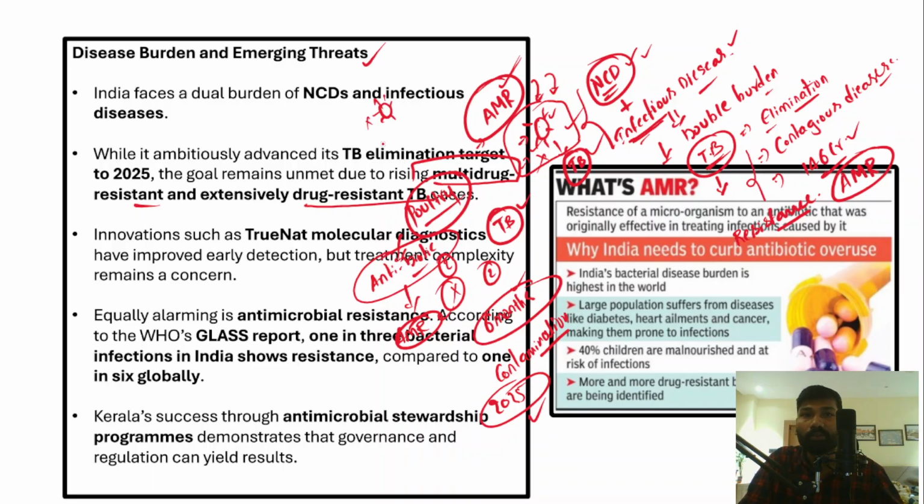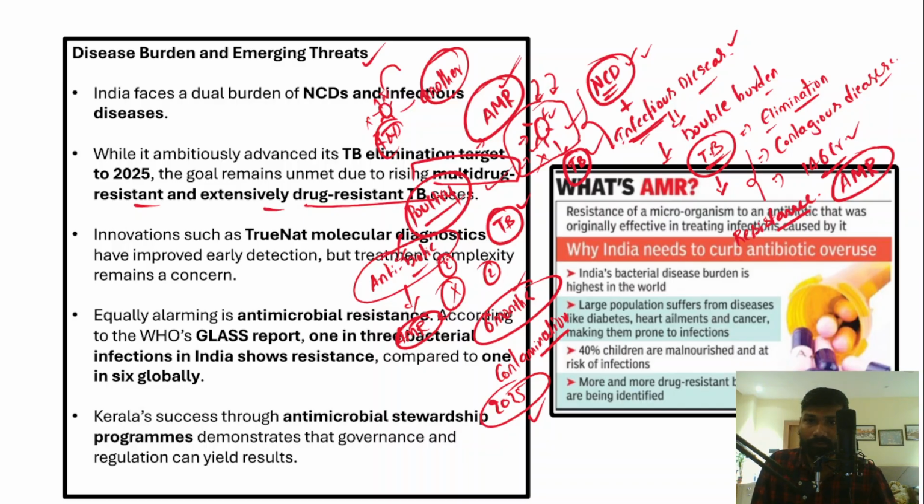So after comprehensive research and development, there will be another medicine which suits this particular bacteria. Again, this bacteria will be developing resistance because of a number of factors I have just explained. So that is the problem, that TB has developed multi-drug resistant and extensively drug resistant forms, right?